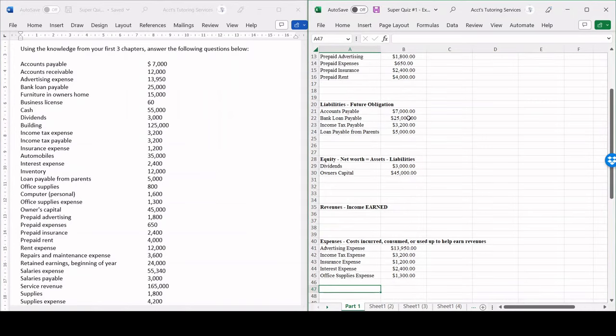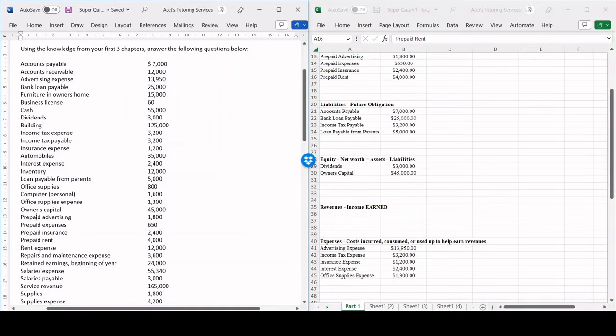So the difference between prepaid rent and rent expenses, we prepay for rent in advance. That means that we haven't lived there yet or we haven't worked out of there yet. So remember, we record an expense once we actually use it up or incur it. Let's just say hypothetically on September 1st, we pay for rent in advance. In that case, we're going to increase prepaid rent and we're going to decrease cash.